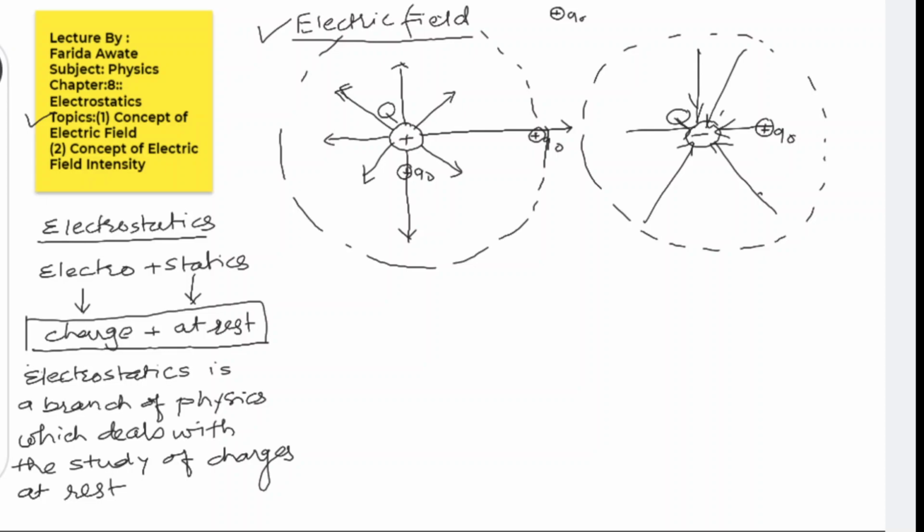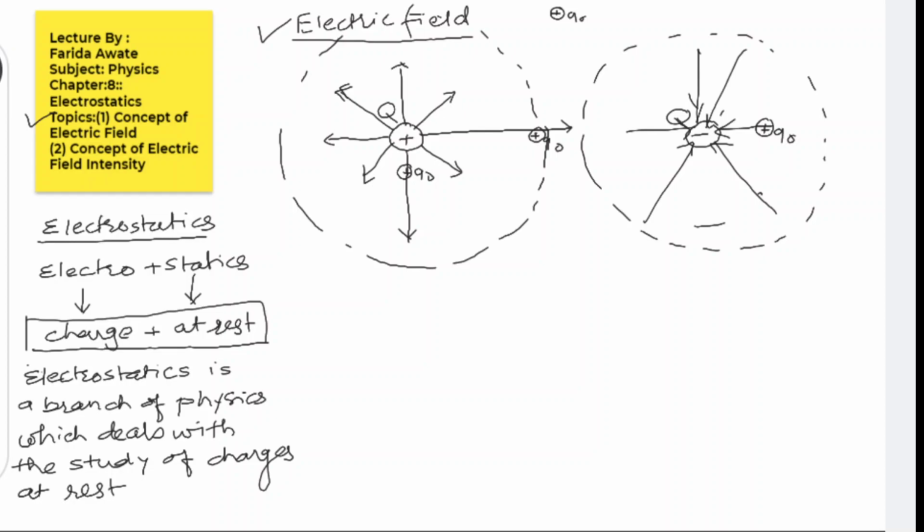The surrounding space in which if the test charge Q0 is kept, then it should experience some force. Then only we can say it is an electric field of that particular charge Q. Here if the test charge is experiencing some force of attraction, then we can say there is a field around the charge Q. Are you getting the idea?